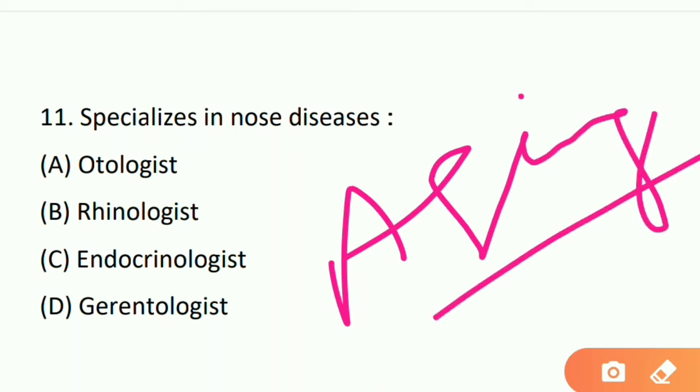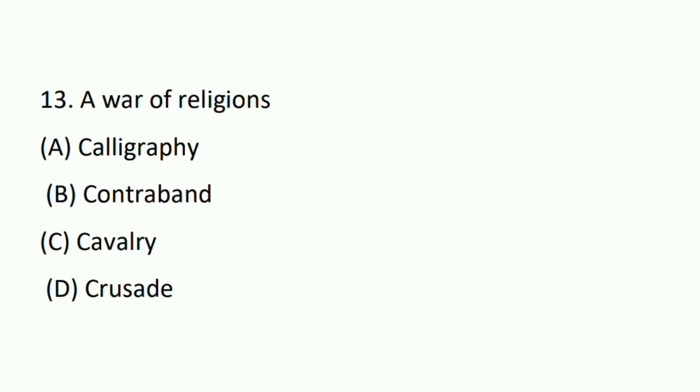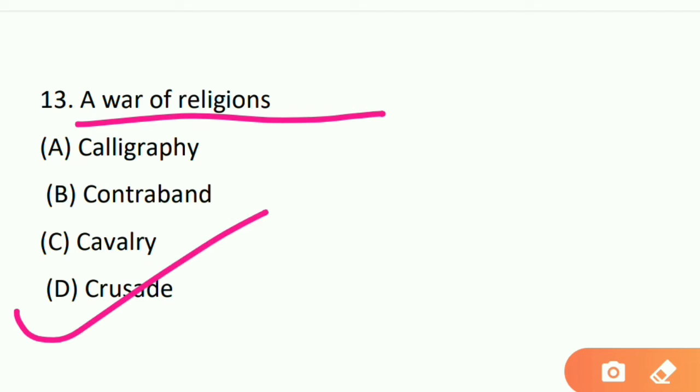Move on to the next question, that is question number 12. Boundary of an area: porch, periphery, balcony, veranda. So what will we call it? Boundary of an area is called periphery. Clear? Move to the next question, that is question number 13. A war of religions. Option A, calligraphy, option B, contraband, option C, cavalry, and option D, that is crusade. So here the right answer will be, war of religion is called crusade. Just remember these questions, these are very essential from the exam point of view.